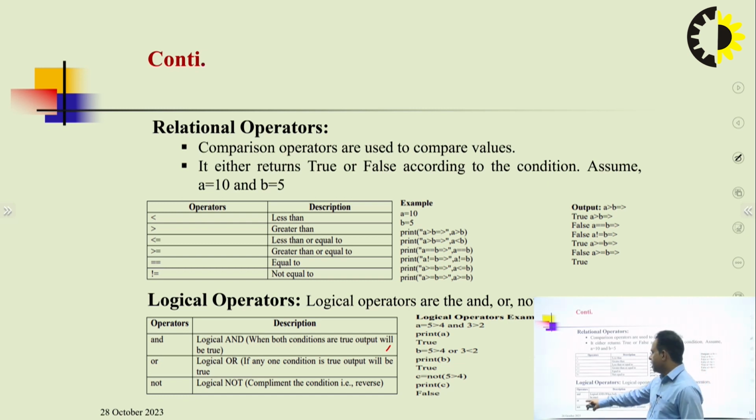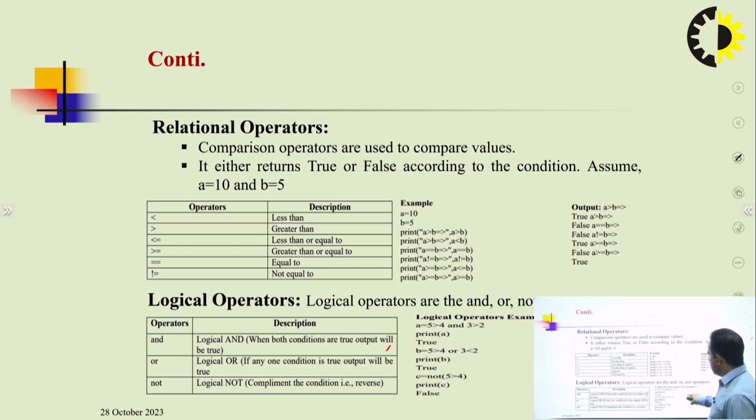Inside the OR operator we use logical OR. If any one condition is true, the output will be true. Inside the OR operator, if any one of the conditions is true, then the output is true, otherwise false. The third category is NOT, logical NOT, which is the complement of the condition, like a reverse: whatever the output is, it is reversed.